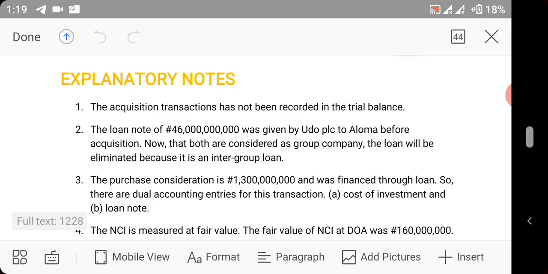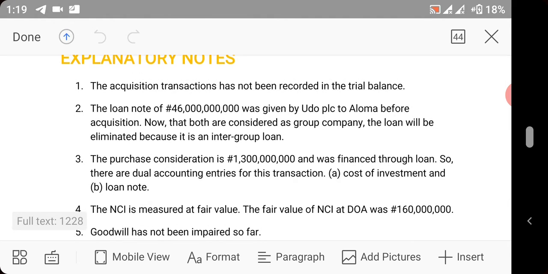2. The loan note of 46 million naira was given by Udo PLC to Aloma before acquisition. Now that both are considered as group, the loan will be eliminated because it is an intra-group loan.